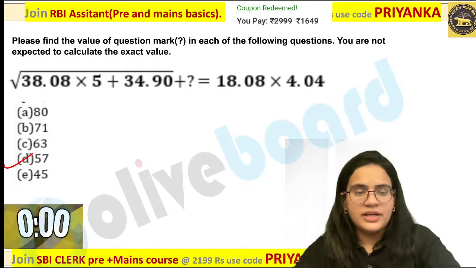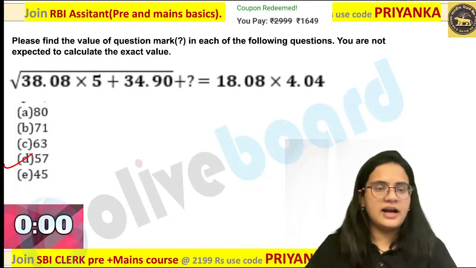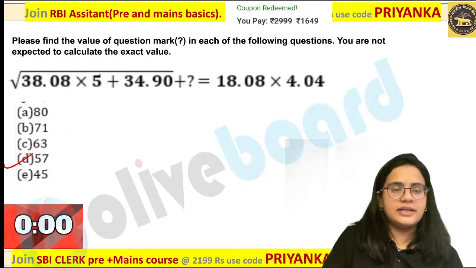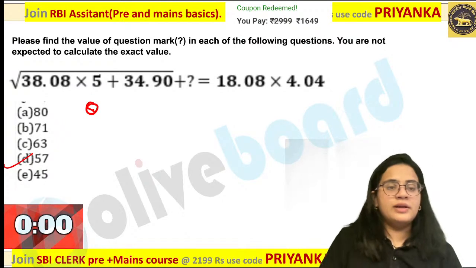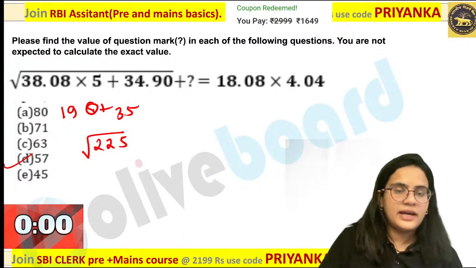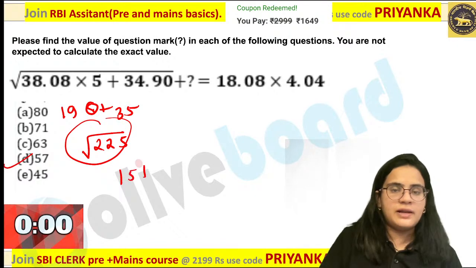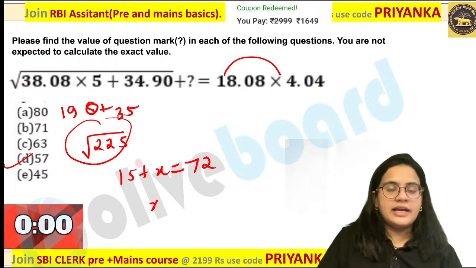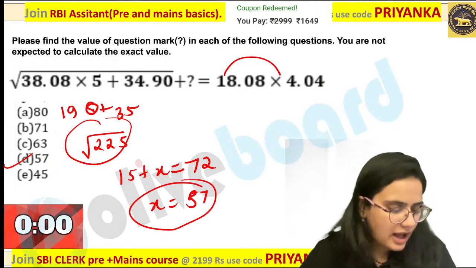Those who are getting, so here you have to apply square root value and then calculate the answer over here. So if you are calculating 38 fives, easily you will know that this is 190 plus you are writing 35 over here. So what are you getting in this case? That is nothing but 225 square root. 225 means this value is 15 plus x. That is nothing but 72 over here. So when you are taking it on the other side, it is clearly visible. 57 will be your answer.